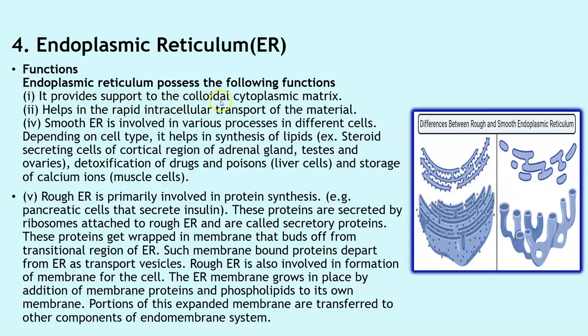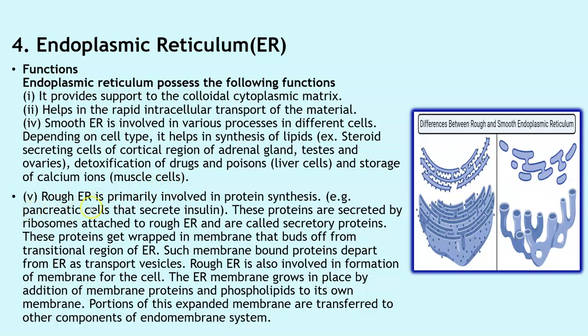It provides support to the colloidal cytoplasmic matrix. It helps in rapid intracellular transport of the material. Smooth ER is involved in various processes in different cells. Depending upon the cell type, it helps in synthesis of lipids. Example, steroids, secreting cells of cortical region of the adrenal gland, testes and ovaries. Detoxification of drugs and poisons by the liver cell and storage of calcium ions by the muscle cells.